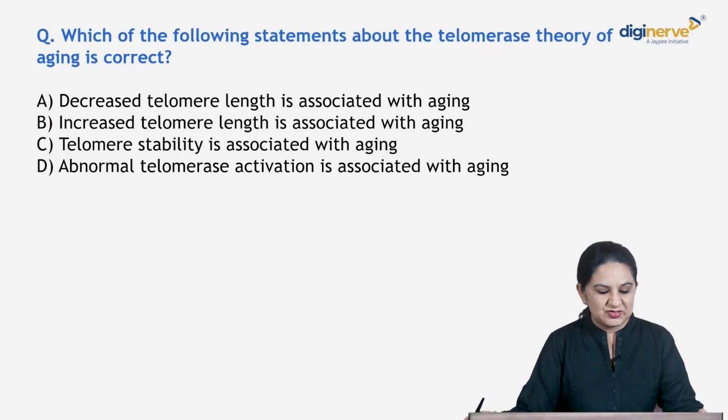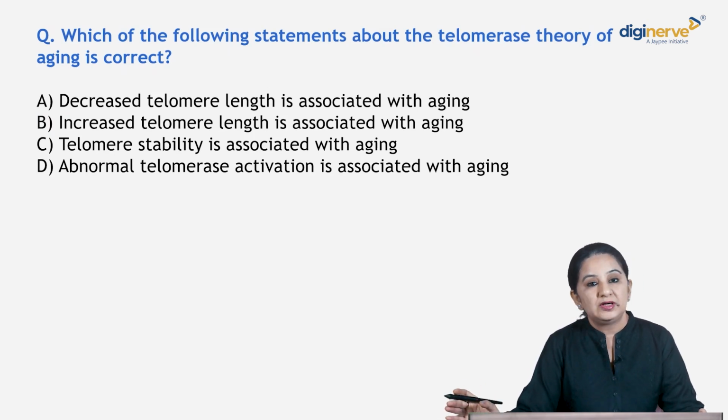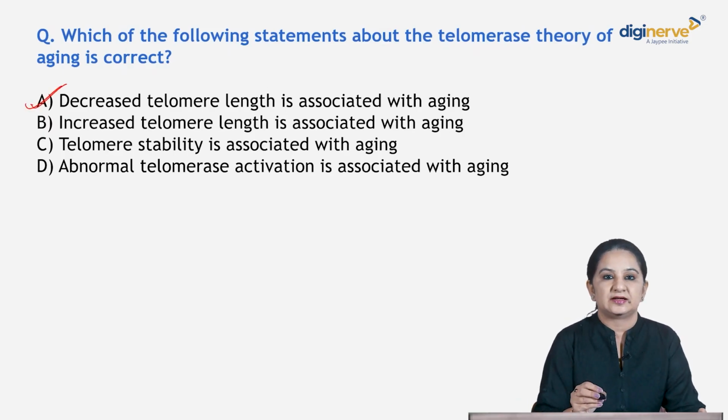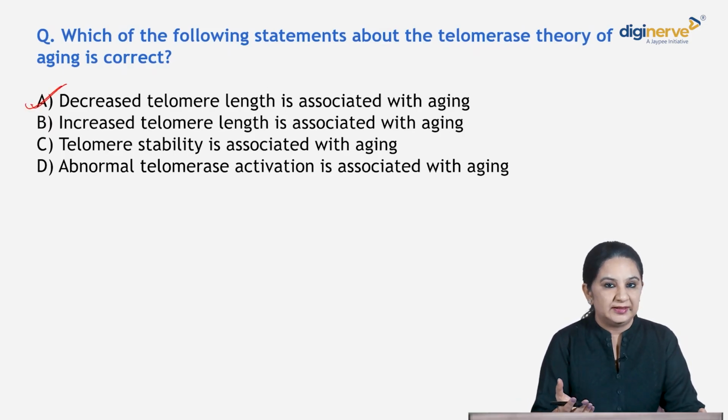Beginning with the first question: which of the following statements about telomerase theory of aging is correct? What do we know about the telomerase theory? We all know that decreased telomere length is associated with aging, right? So by this theory, option A is correct. Option B is incorrect. Obviously, increased telomerase is not associated with aging. Then telomerase instability is associated with aging, not stability.